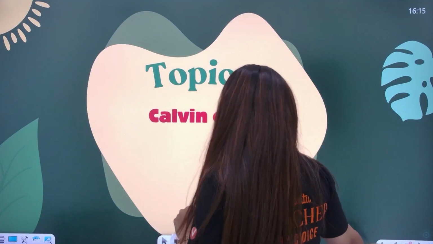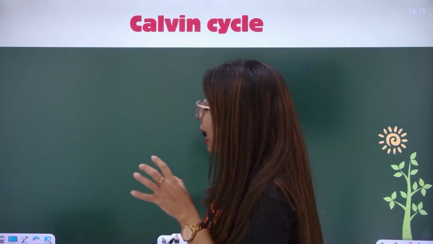It was given by a scientist whose name is Melvin Calvin. Hence, the name of the cycle is Calvin cycle. It's also very famously known as C3 cycle. Why? Because the first stable product which is formed in the cycle has got 3 carbons. So let's start off with Calvin cycle.